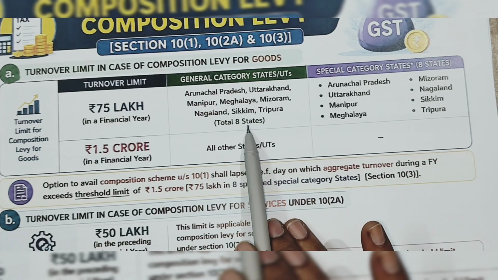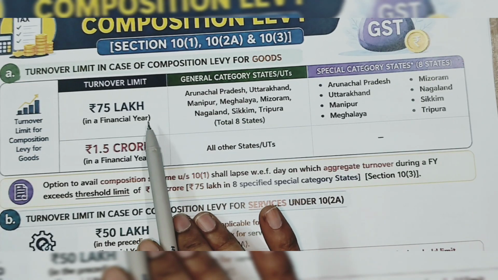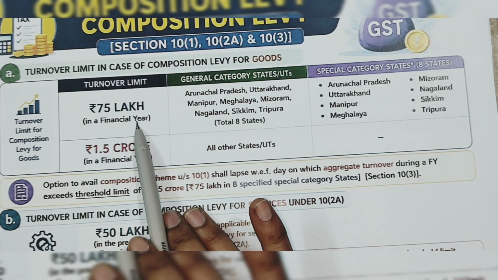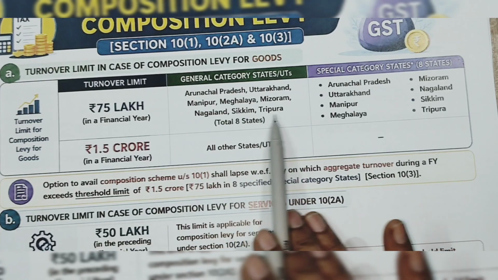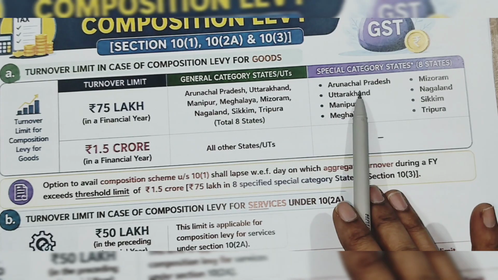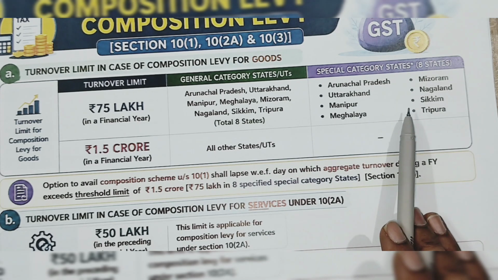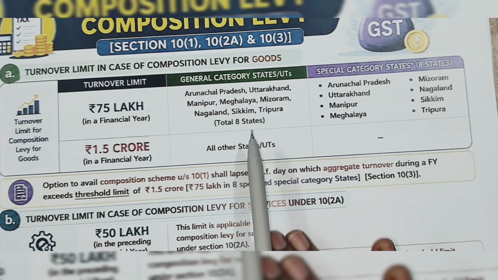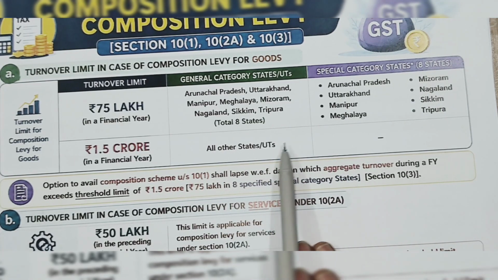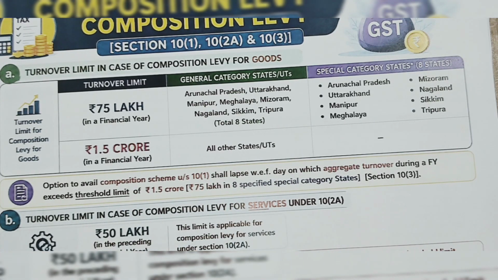For these 8 states, aggregate turnover in the previous year should be below 75 lakh. Remember these 8 special category states. For all other states and union territories, the limit is 1.5 crore aggregate turnover.